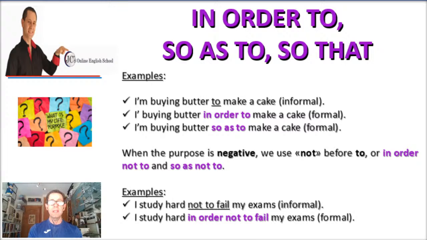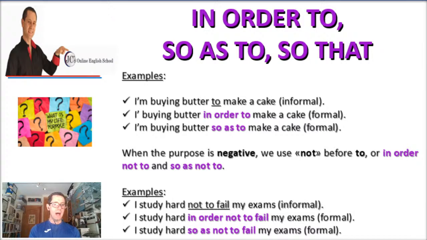I study hard in order not to fail my exams. Again, not is before the to. And last but not least, you could say, I study hard so as not to fail my exams. So in the three cases, you have not before the to. The first one is informal, and the other two are a little bit more formal. But again, the three of them mean exactly the same. So now you have three ways to say it. I hope you're learning a little bit with this lesson. Instead of always using not to fail or to make, you can also say in order to or so as to. All right, very good.